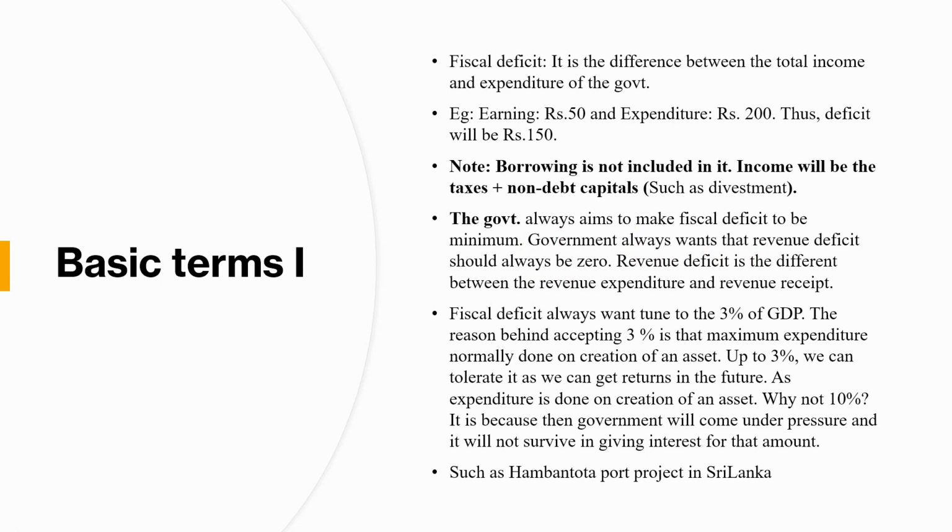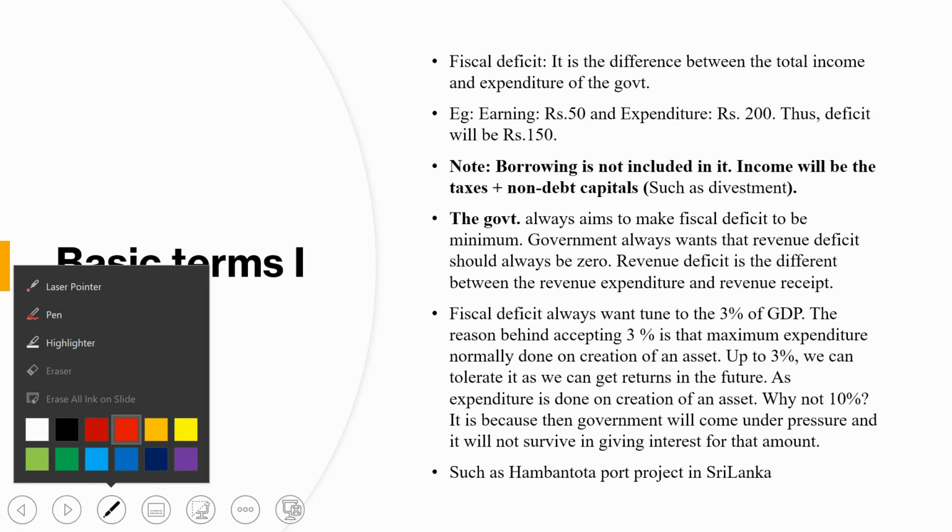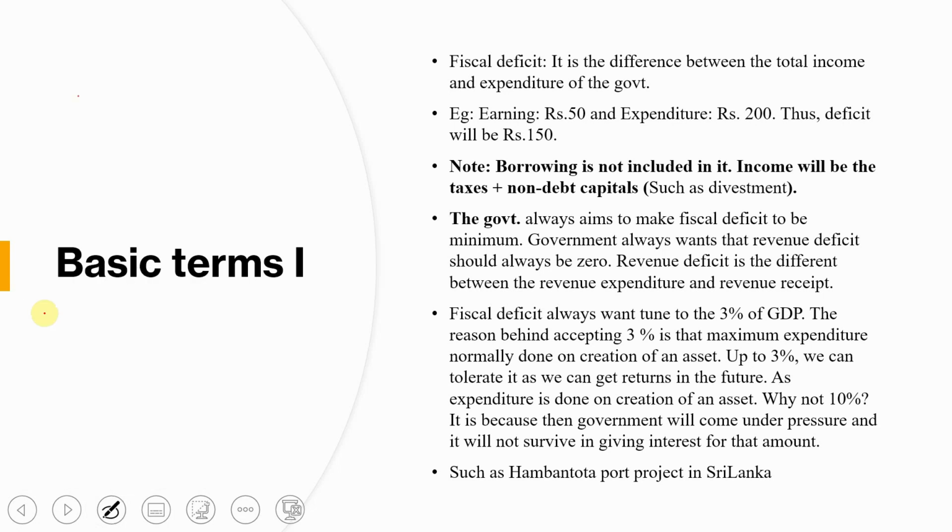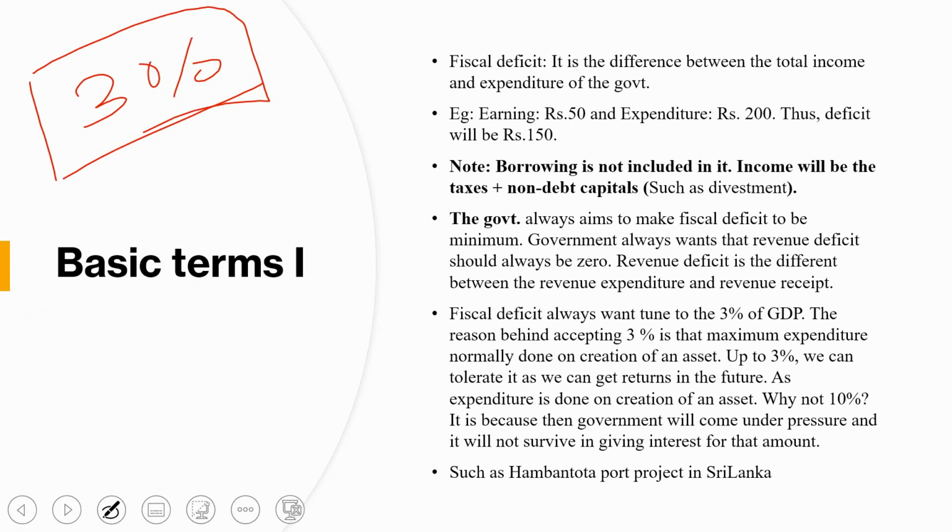Right now we are tolerating 3% of the GDP as fiscal deficit. And how can we say that only 3% of the GDP we can tolerate, not 5%, not 10%, not 20%? It means 3% will be the burden on the government. Just take it in this way.